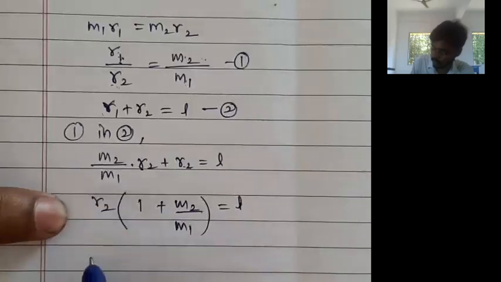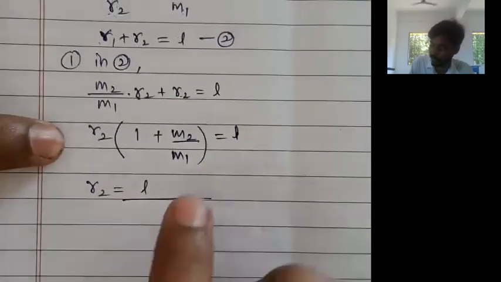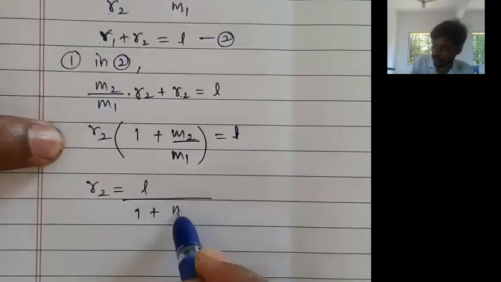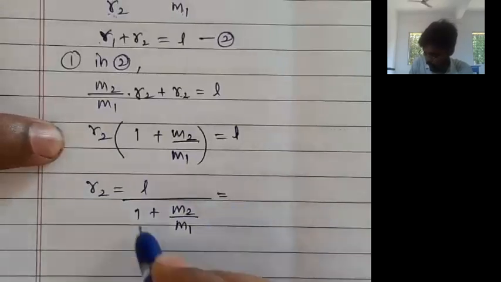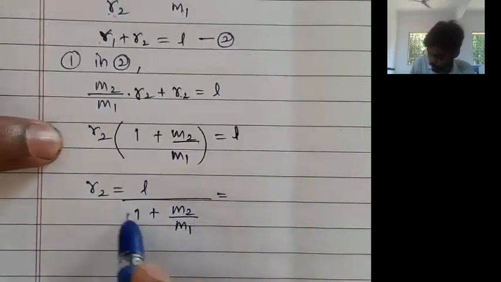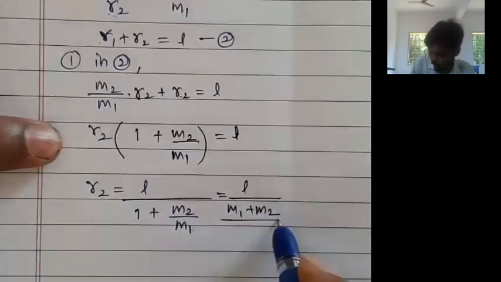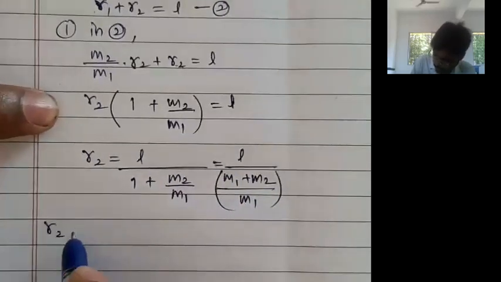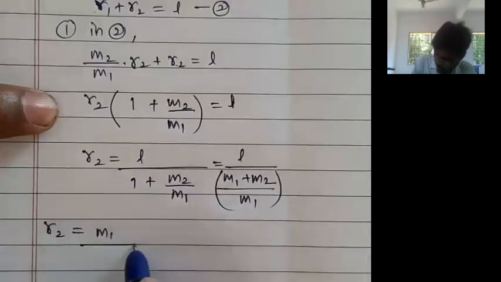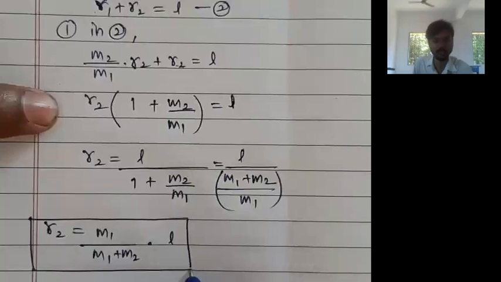R2 is equal to L divided by 1 plus M2 upon M1. Now we can do the multiplication like this: L divided by (m1 plus m2) whole divided by m1. Now this m1 will go onto the numerator, so R2 is equal to m1 divided by m1 plus m2 multiplied by L. This is going to be the value of R2.